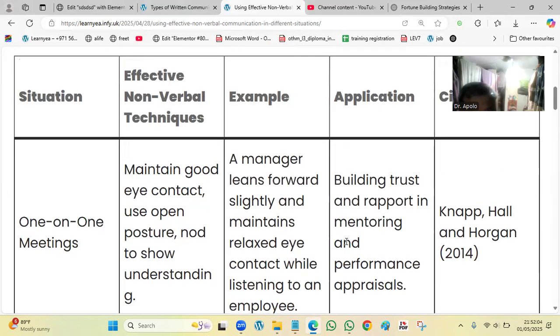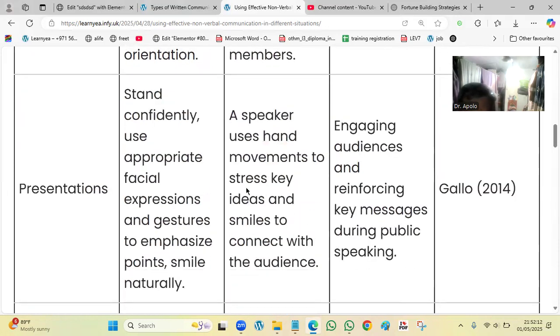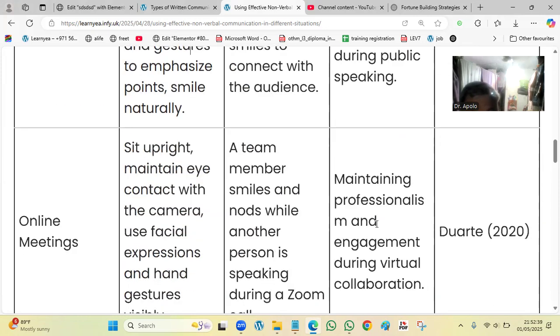These are effective nonverbal techniques. So for a presentation: stand confident, use appropriate facial expression and gestures to emphasize points, and smile naturally. For example, a speaker uses hand movements to stress key ideas and smiles to connect with the audience. Application: engaging the audience and reinforcing key messages during public speaking.